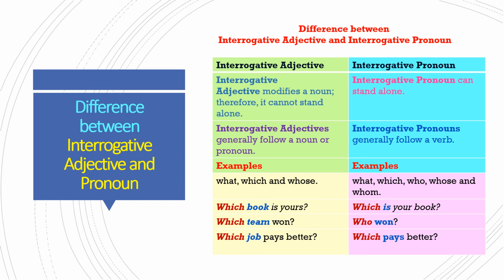Which job pays better? Job is a noun, so which is followed by a noun, it is called an interrogative adjective. Whereas in which pays better, pays is the verb, so which is followed by a verb, it is called an interrogative pronoun. So we can say interrogative adjectives are always followed by a noun, whereas interrogative pronouns are always followed by a verb.